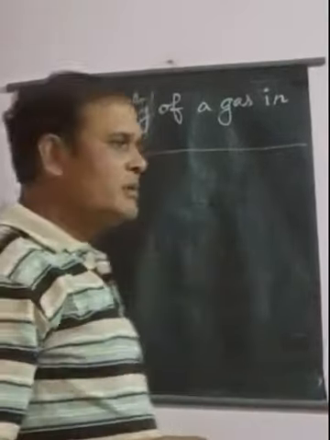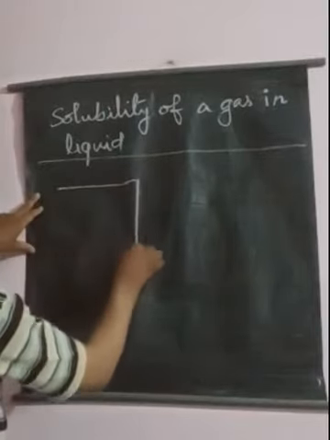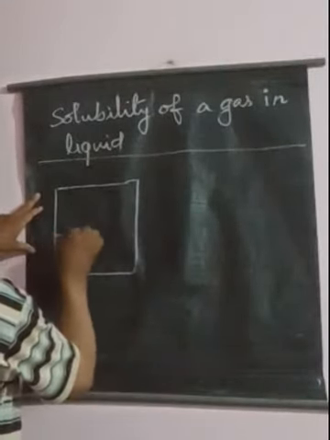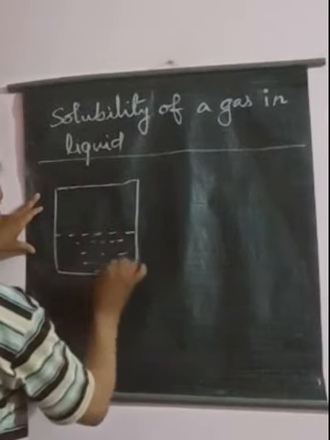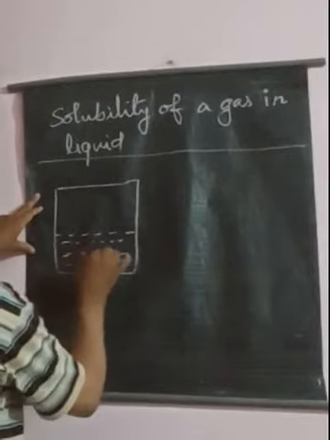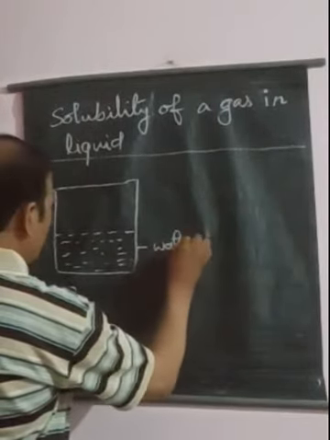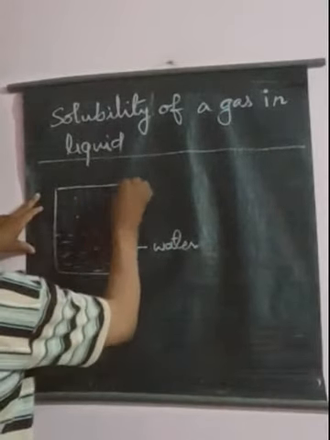diagram. Here in this diagram you are looking at a container in which water is present in its lower side, and this is water, and in the upper side a gas is present.